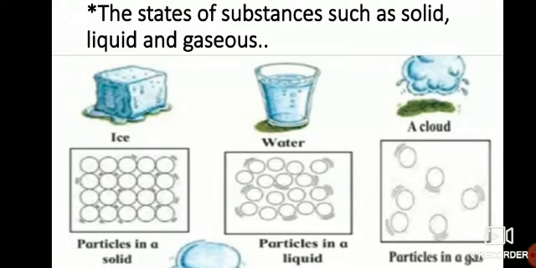And the third is the gaseous state. Now we can see a cloud. How are clouds formed? With the help of water vapors. When water vapors come together, they form a cloud. How are the particles in a gas? They are very far from each other. So in the last video, the first part of the lesson, we have seen the states of substances such as solid state, liquid state and the gaseous state.